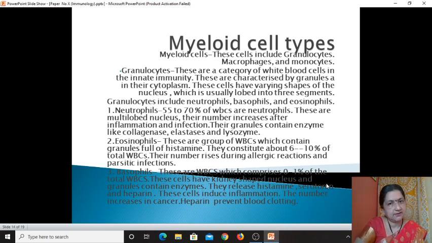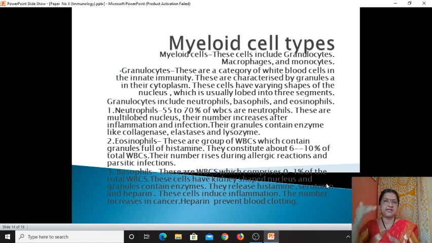Granulocytes are a category of white blood cells involved in innate immunity. Innate means the immunity which is basically present in the body in small children, in small infants. The immunity which is inborn is called innate immunity. So granulocytes are the category of white blood cells which are basically involved in innate immunity, and these are characterized by granules in the cytoplasm. Granulocyte means having granules in the cytoplasm.